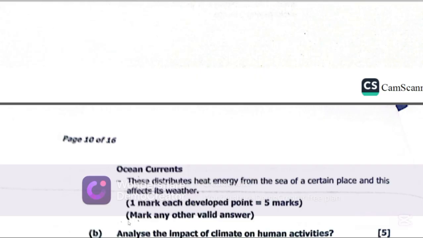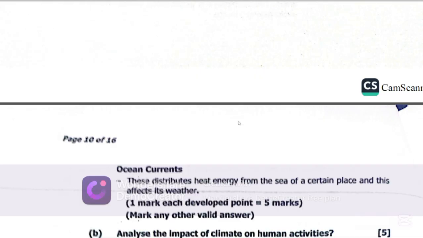Let's get to B. Analyze the impact of climate on human activities. Remember, human activities influence climate, and climate also influences human activities. An example of how human activities influence weather is when you cut down the trees, it means you're going to influence the amount of rainfall. There will be drought. So the human activity of cutting down trees influences climate in the sense that there will be drought because trees help in the formation of rainfall.